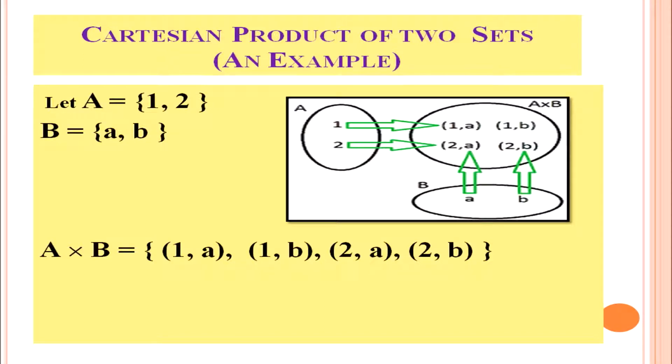Let us see. Set A equals {1, 2} and set B equals {a, b}, and A cross B, that is the Cartesian product between two sets, is equal to {(1, a), (1, b), (2, a), (2, b)}, with all the ordered pairs within the curly bracket.